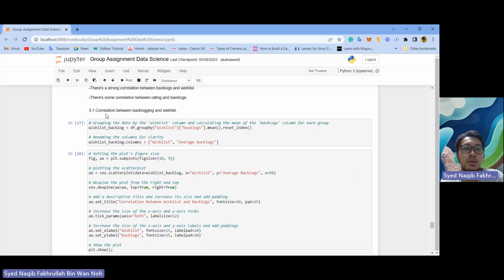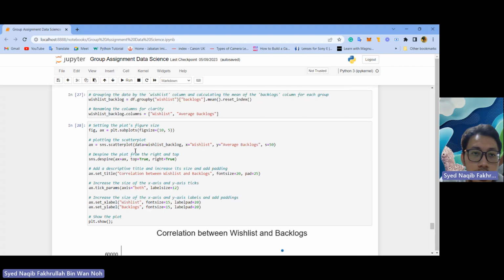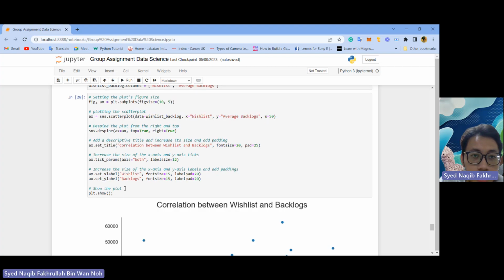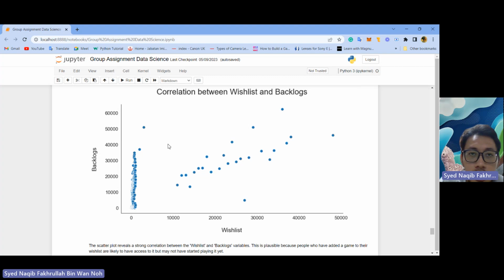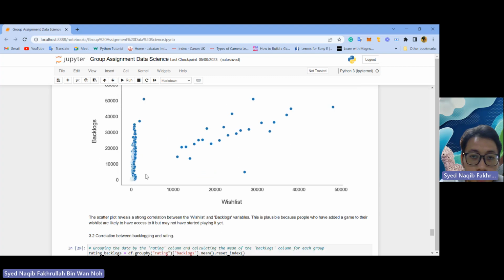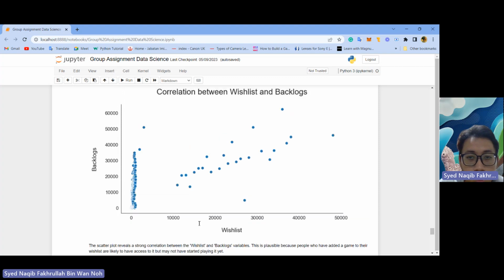So next is the correlation between backlogs and wishlist. We can remove the columns of popularity, and set the plot's figure size, add a descriptive title, and increase its size and add padding. Increase the size of the x-axis and y-axis labels and add padding. So we can see the clear correlation between wishlist and backlogs. The scatter plot reveals a strong correlation between the wishlist and backlogs variables. This is plausible because people who have added a game to their wishlist are likely to have access to it but may not have started playing it yet.